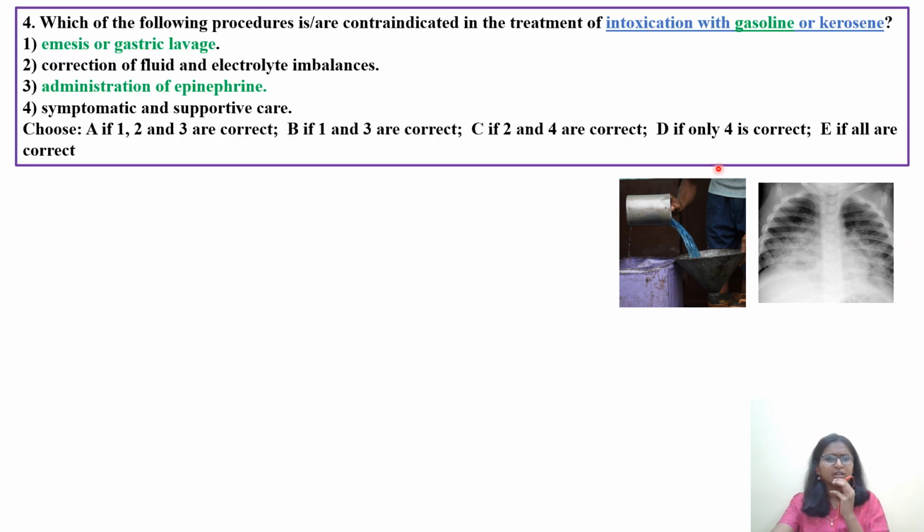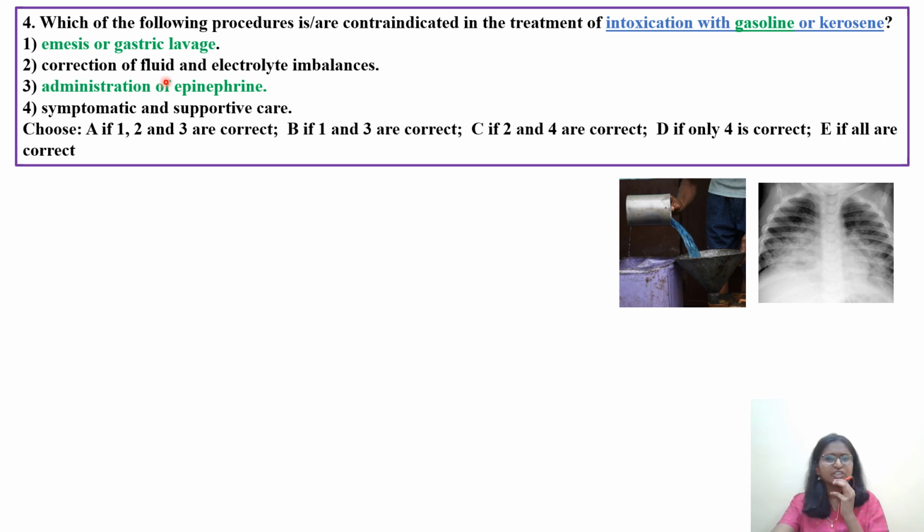Let's see question number 4. Which of the following procedures is or are contraindicated in the treatment of intoxication with gasoline or kerosene? Contraindicated. Option 1, emesis or gastric lavage. Correct. Emesis is contraindicated in the case of gasoline poisoning.